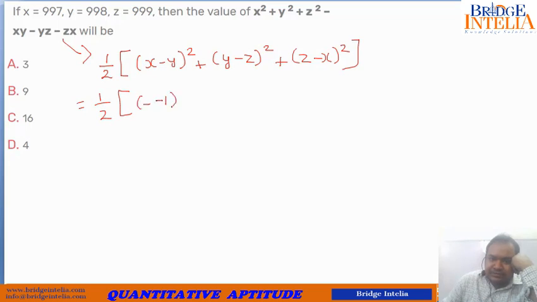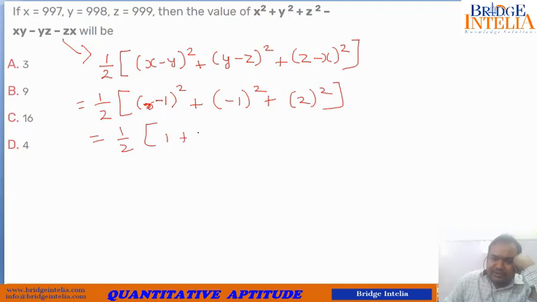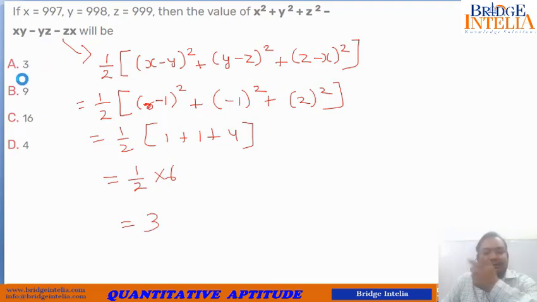So minus 1 whole square plus, what is y minus z? y minus z is again minus 1 whole square plus z minus x, same. So this also comes out to be half of 1 plus 1 plus 4 is equal to half of 6 is equal to 3.